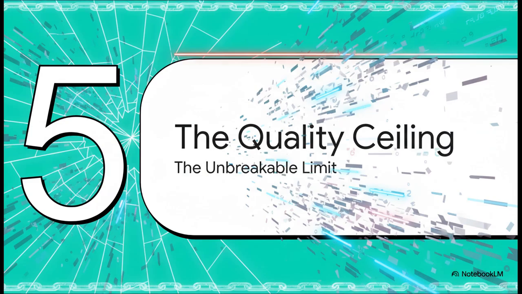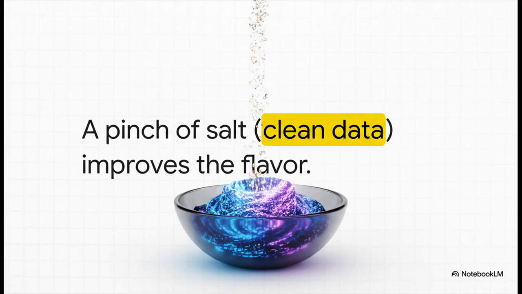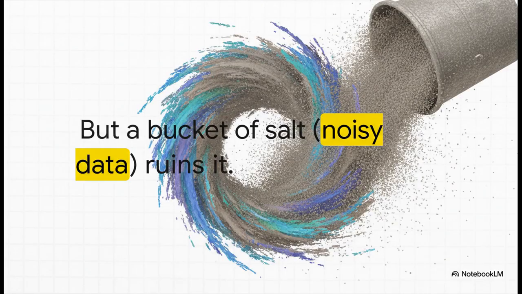And this all leads us to our final section, the ultimate consequence of all this signal dilution, the quality ceiling. This is the unbreakable limit. Let's just use a super simple analogy. You're making soup. A pinch of salt, that's our clean, high-signal data, perfectly enhances the flavor. It makes everything better. But if you dump in a whole bucket of salt, our noisy, low-signal data, you completely ruin the soup. It's inedible.